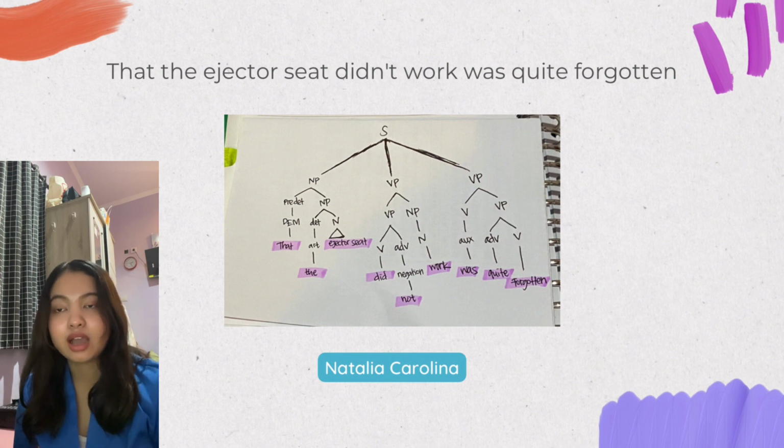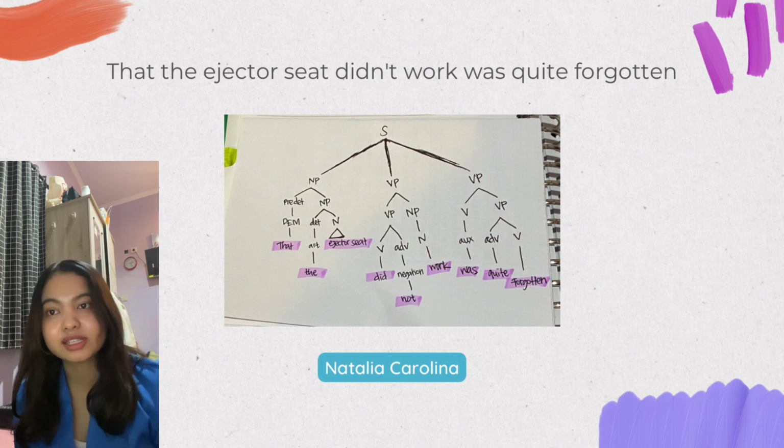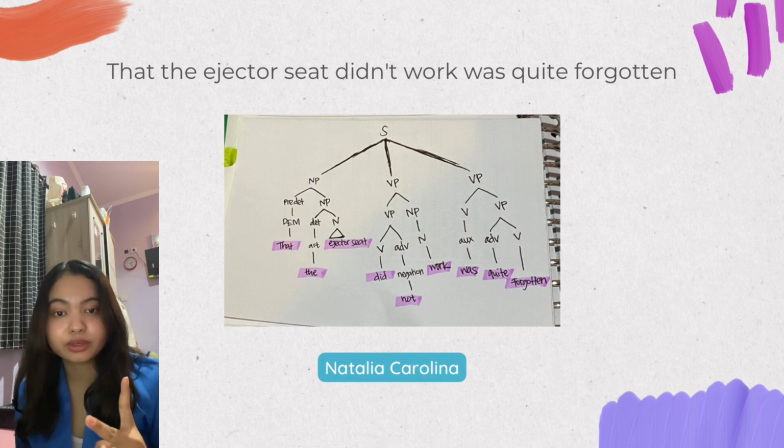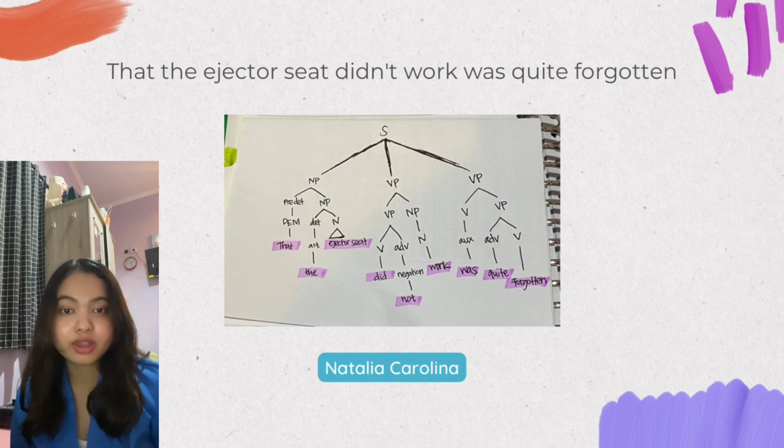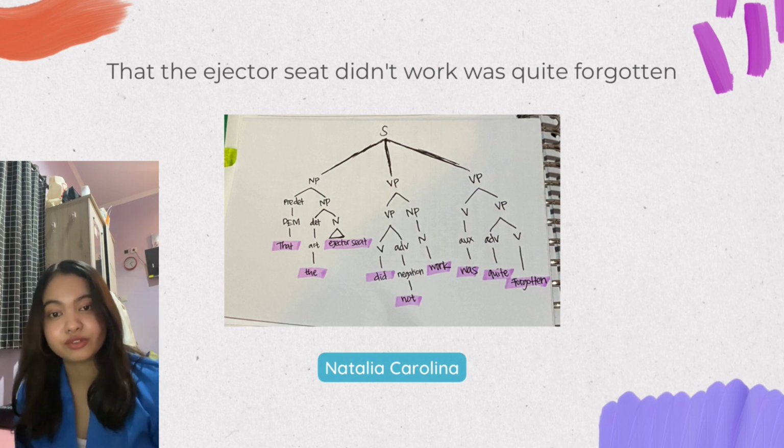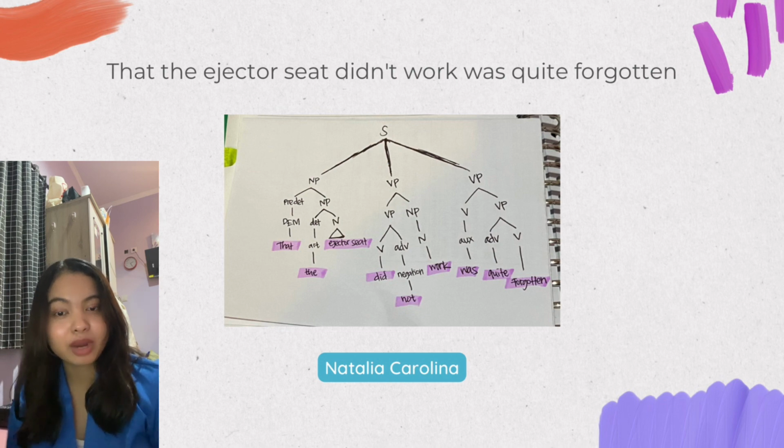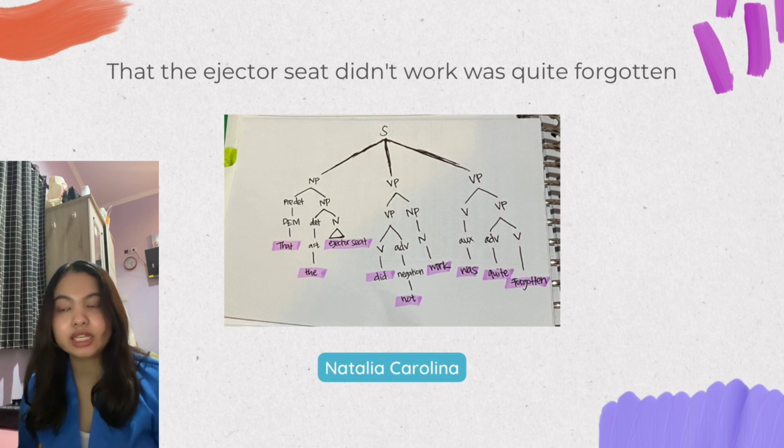Alright, I divided this sentence into two categories, noun phrase and verb phrase. And for the verb phrase, I have two. Before that, I will explain the noun phrase first. For the noun phrase, I have "that the ejector seat." "That" is a predeterminer. More specifically, it is a demonstrative.